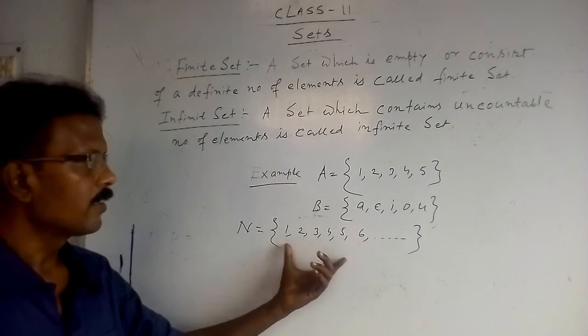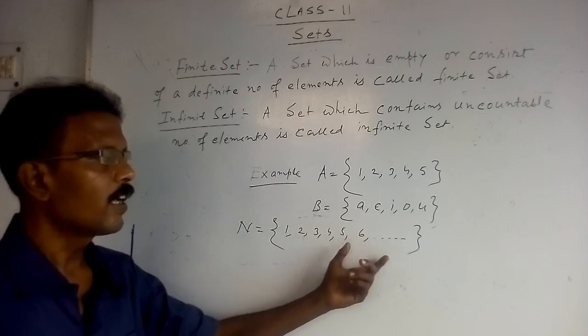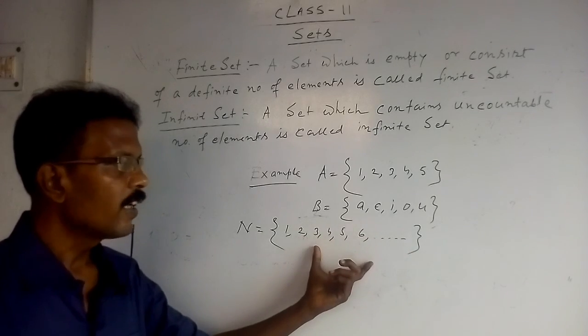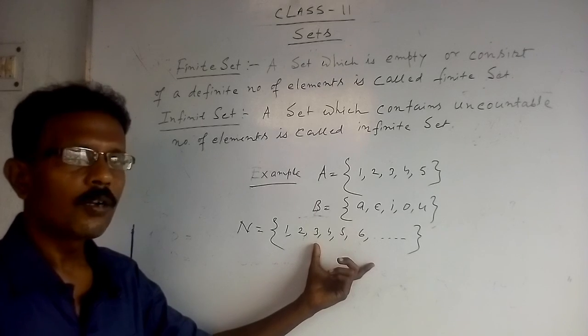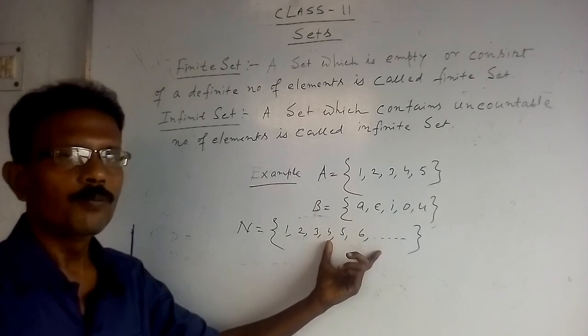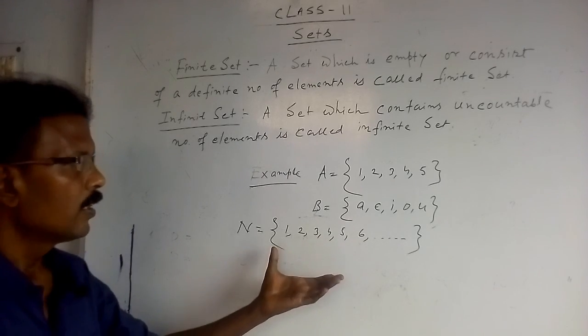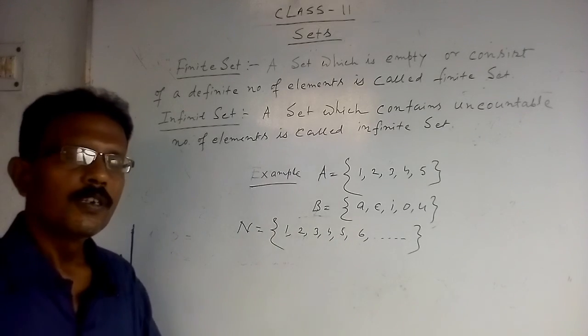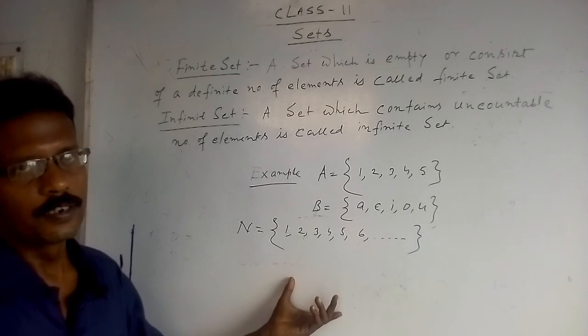This set has an infinite number of elements, that is, you are unable to count the elements of this set. Therefore this is an infinite set. The set of whole numbers, the set of real numbers, the set of integers, all these are infinite sets.